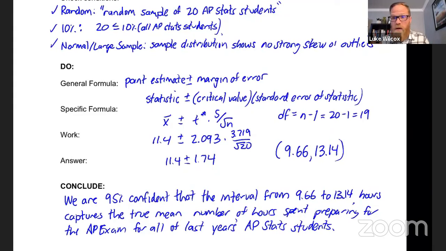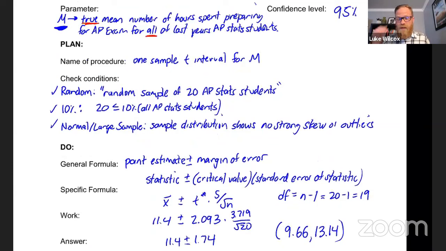So let's talk real quick about what the rubric might look like. So I went back and I perused a few of the old rubrics on the College Board website, and there's some tendencies of things that you'll always notice they're looking for on the rubric. First of all, somewhere you have to identify the correct procedure. And of course, the easiest way to do that is by mentioning the name of the procedure. But you can also get credit for identifying the correct procedure right down here where we've shown the formula that we're using. Now, you don't have to have both. You got to have one out of the two. That identifies the correct procedure.